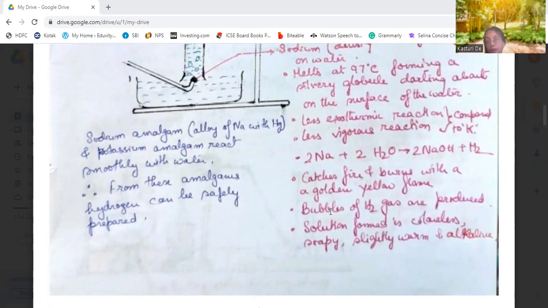It is an alloy which is used for the preparation of hydrogen from sodium and potassium. It will react smoothly with water. Not so vigorous a reaction takes place and not so highly exothermic a reaction takes place. From these amalgams, hydrogen can be prepared very safely.